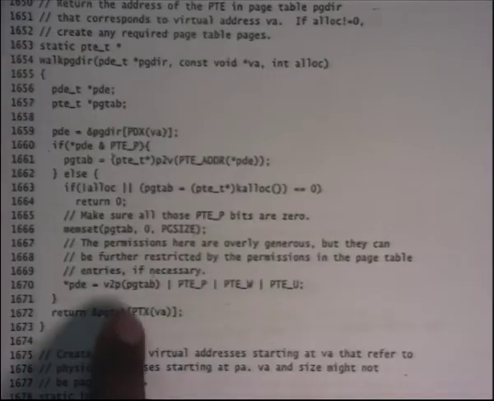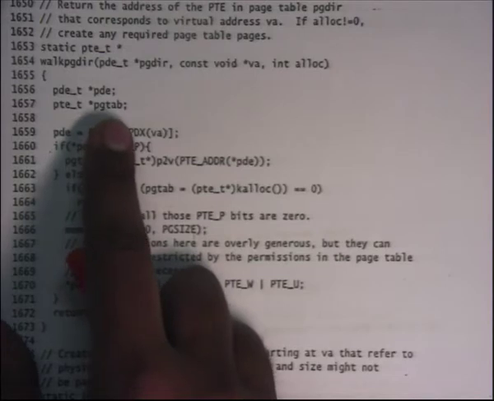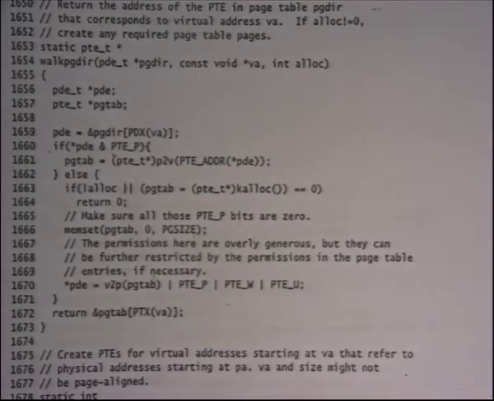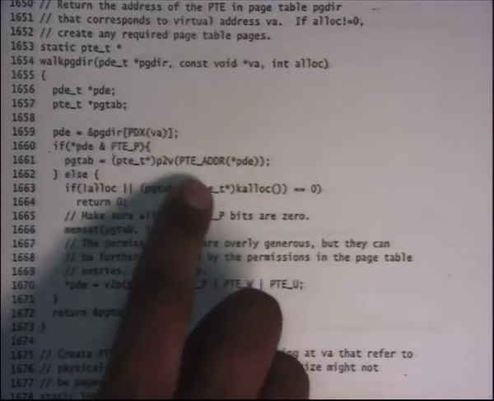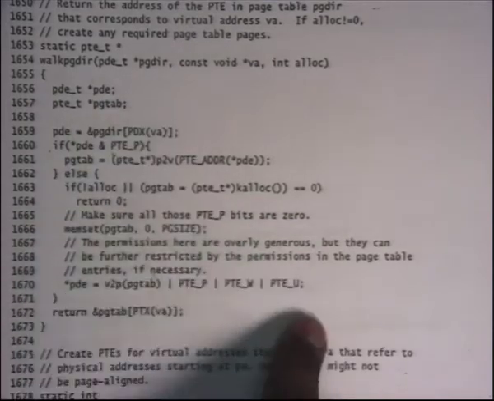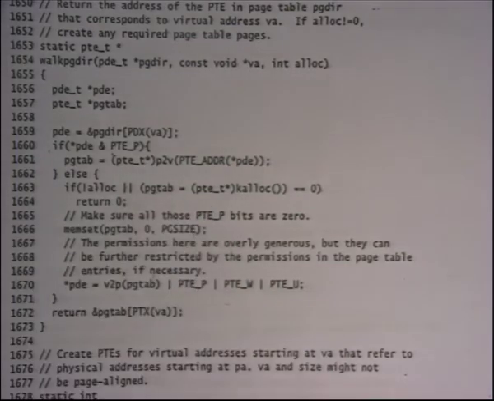Okay. So this walk page dir function is basically doing in software what the hardware would have done on every memory access. Right? The hardware does the same thing actually. When you say a virtual address, it looks at the top 10 bits, indexes the page directory, then indexes the page table and so on, except that there is one extra complication that if the page table is not present, here you are also allocating it lazily. Right? So walk page dir is just a software counterpart of what the hardware would do to walk the page table at runtime. Okay.